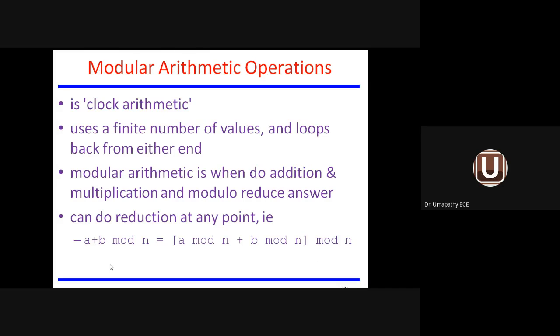Modulo arithmetic operation: (A plus B) mod n. See, A plus B within brackets, mod n, is equivalent to (A mod n plus B mod n), then the total within brackets mod n. This process is called modulo arithmetic operation. Why is it called modulo arithmetic operation? Here I am applying only the addition operation, and since I am applying addition, it is called modular arithmetic operation.